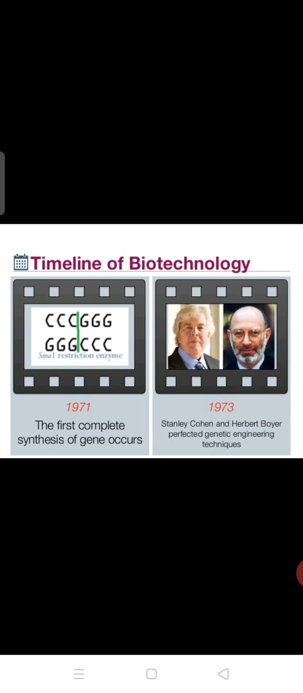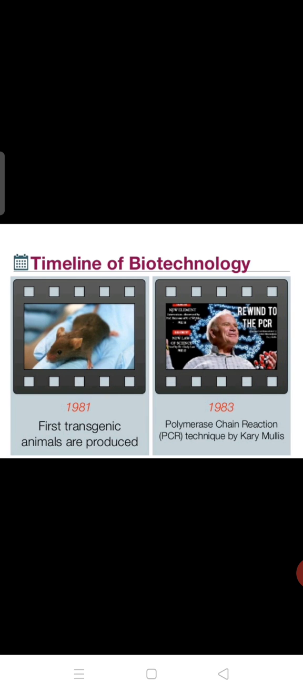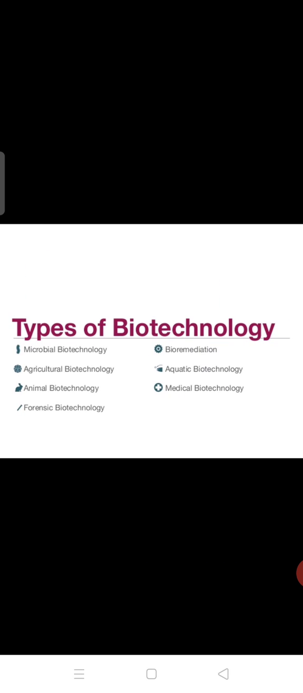In 1973, Stanley Cohen and Herbert Boyer perfected genetic engineering techniques. Then in 1981, the first transgenic animals were produced. Transgenic animals means the transfer of genes takes place in mice, and those mice we call transgenic mice. Whichever character we want, we have to introduce that character's gene, so we call them transgenic animals. Then the polymerase chain reaction technique was developed in 1983.